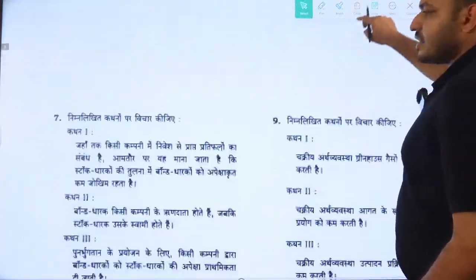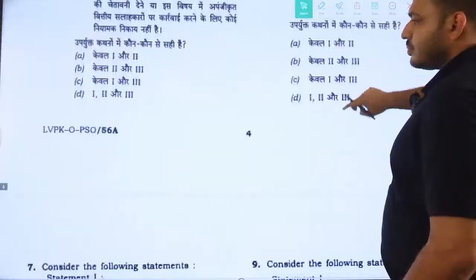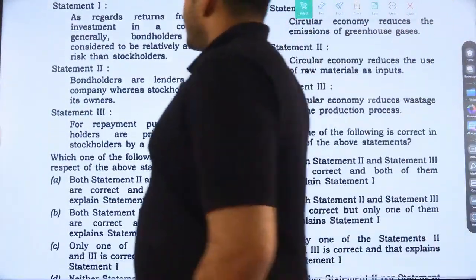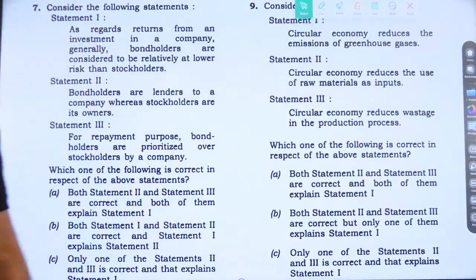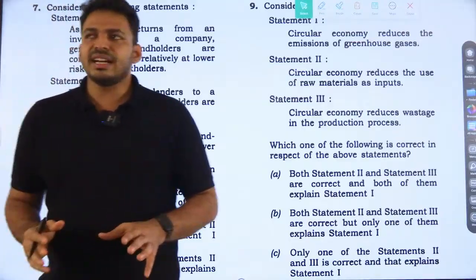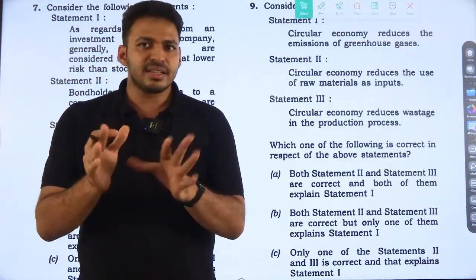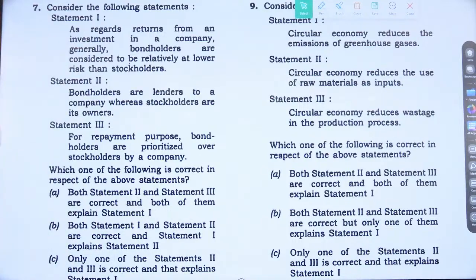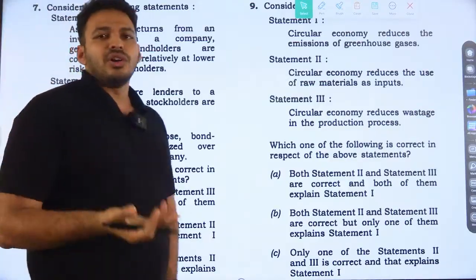Next question, seventh one. Consider the following statements. Statement 1: As regards return from an investment in a company, generally, bondholders are considered to be relatively at lower risk than stockholders.